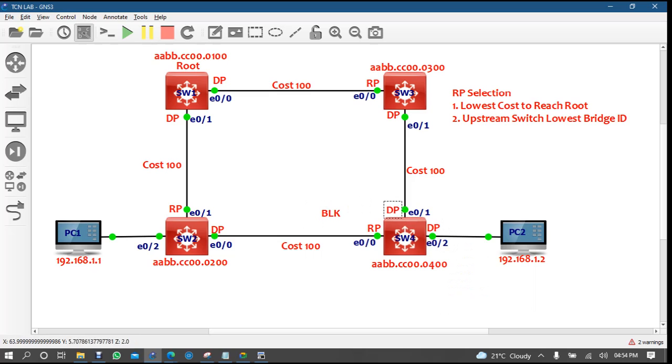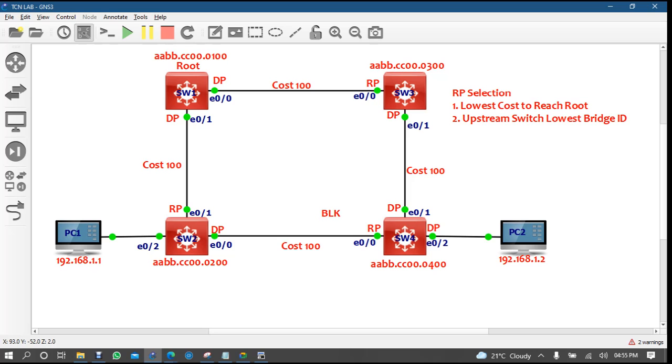So this is designated, this is also designated, right? On switch 3, one is RP and one will be designated, right? Now here is also designated and here is also designated, so both will fight, because I told you designated cannot be there on the same link. So they will fight, and whoever has the lowest MAC address will win.